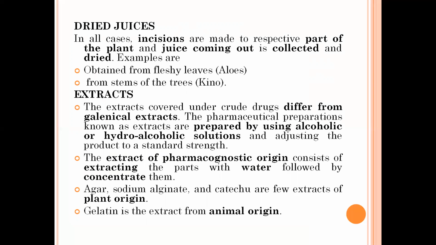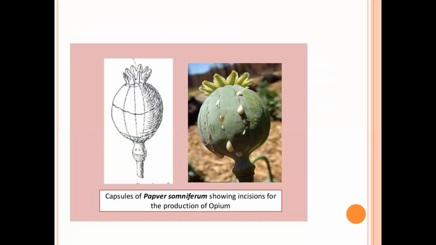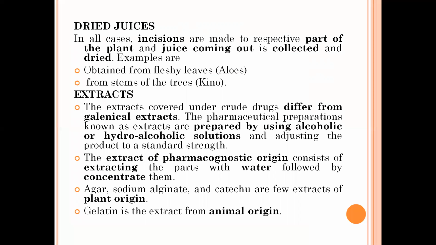Dried juices, similar to latex, are also obtained by incisions on the respective part of the plant, and from there the juice comes out, is collected and dried. Examples are those obtained from the fleshy leaves of aloes or from the stems of the tree quinoa.